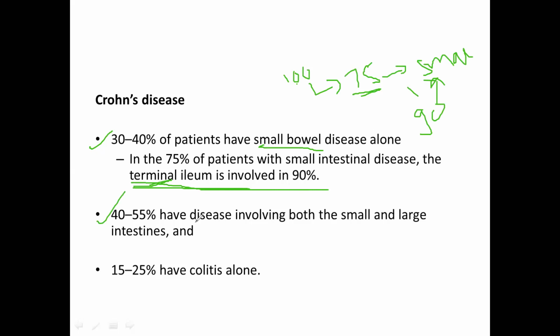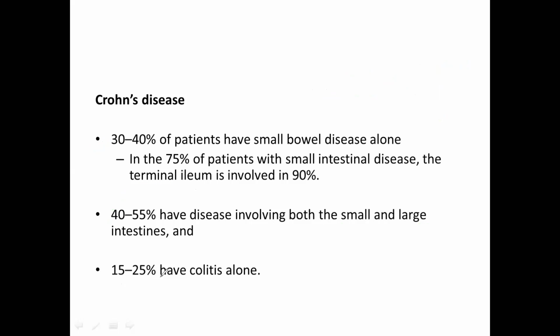40 to 55% have disease involving both the small and large intestine. So you will see a mixed picture here, and 15 to 25% have colitis alone, meaning only the colon is involved. In 30 to 40% of patients, only the small bowel is involved, whereas in 40 to 55% of patients, both the small and large intestine are involved.